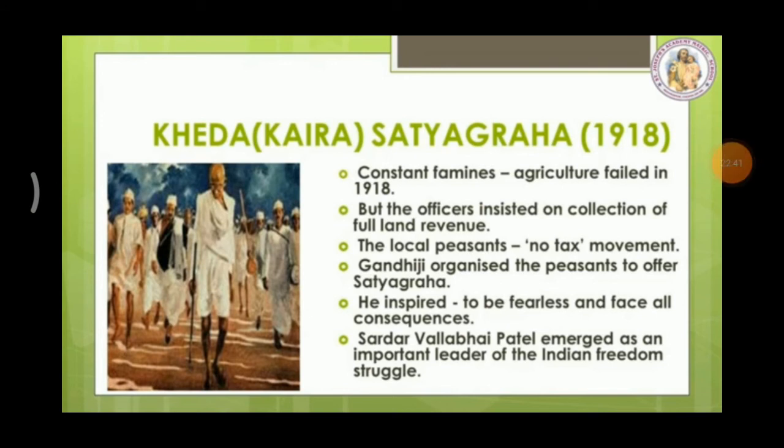Kheda Satyagraha, 1918. In the Kheda district of Gujarat, due to constant famines, agriculture failed in 1918. So, due to famine, agriculture failed, but the British officers insisted on collection of full land revenue. The local peasants therefore started a no-tax movement. All the farmers joined together and started the no-tax movement in Kheda district. Gandhiji accepted the leadership of this movement.